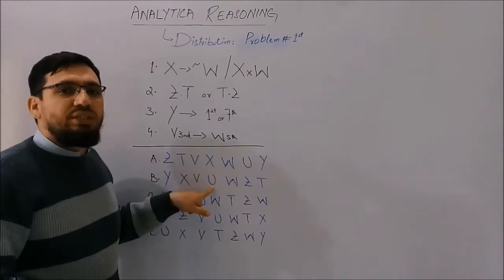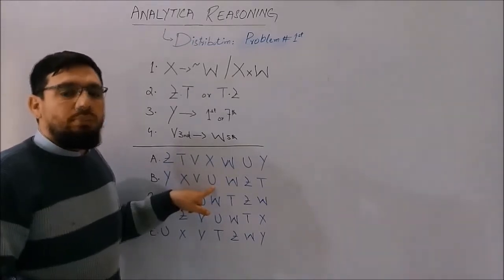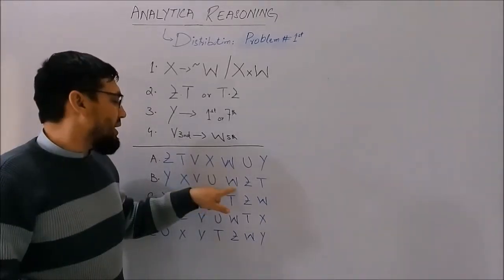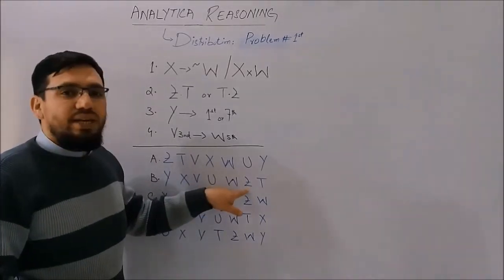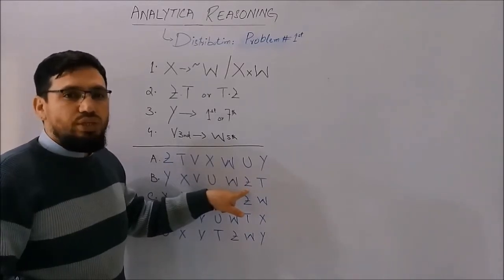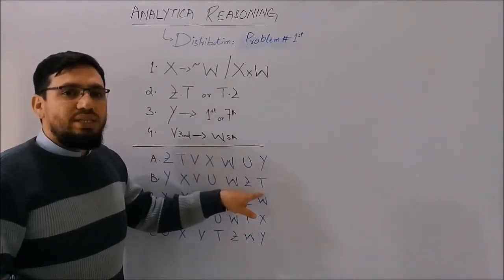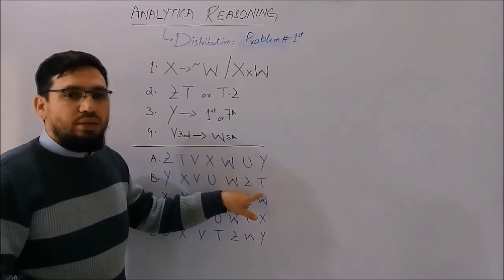In the above condition, there is no restriction on the positioning of U, but it must not violate other positioning. And W we have already analyzed. Then Z, and the Z must be a pair adjacent to T. And over here you can see that the T is adjacent to Z. So this is the correct option we have.